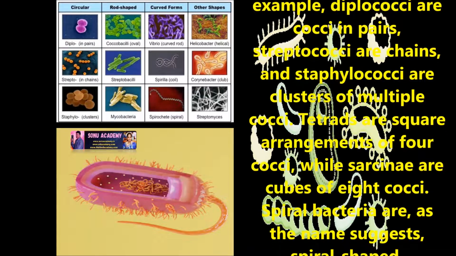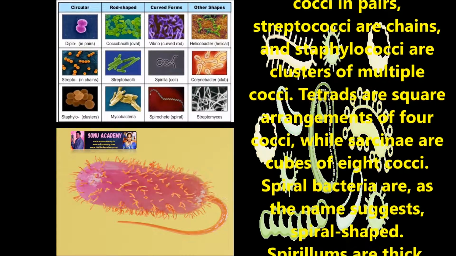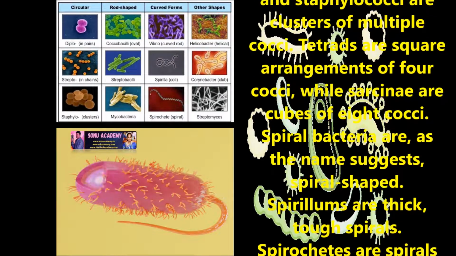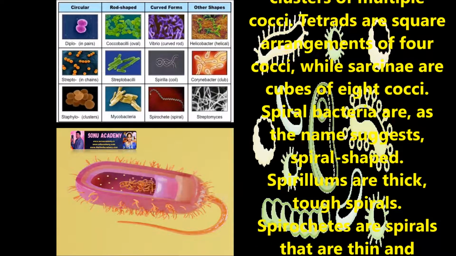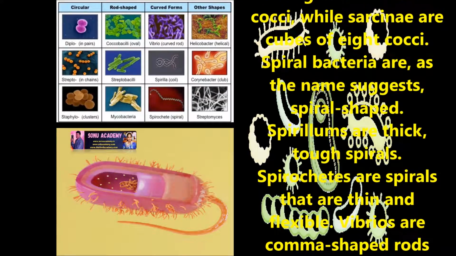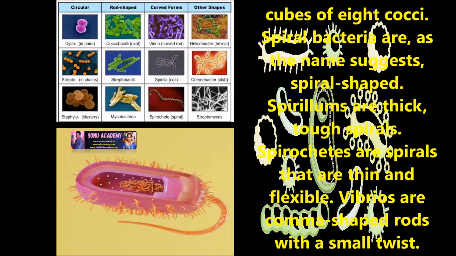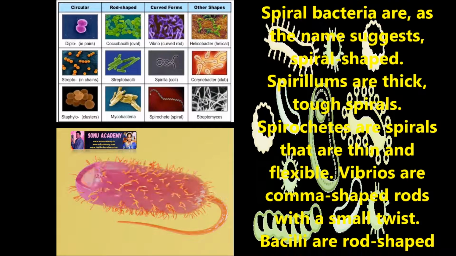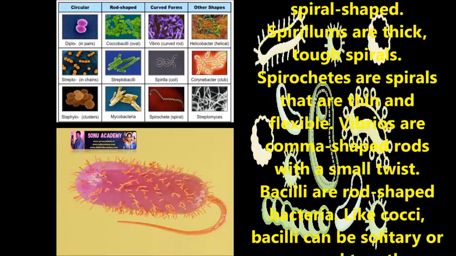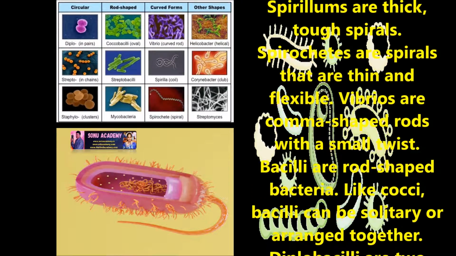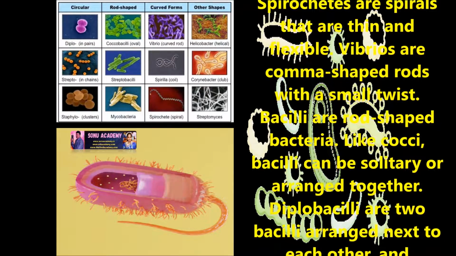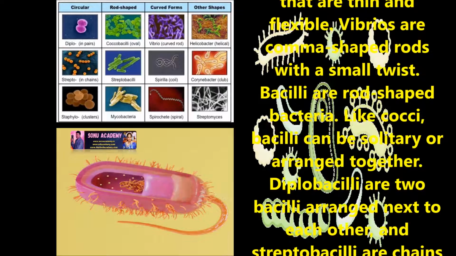Bacteria come in a myriad of shapes. Three main shapes of bacteria are coccus, spiral, and bacillus. Cocci are bacteria that are spherical or oval in shape. Some cocci remain attached after binary fission even though separate cells have been formed. For example, diplococci are cocci in pairs, streptococci are in chains, and staphylococci are clusters, and tetrads are square arrangements of 4 cocci, while sarcinae are cubes of 8 cocci.